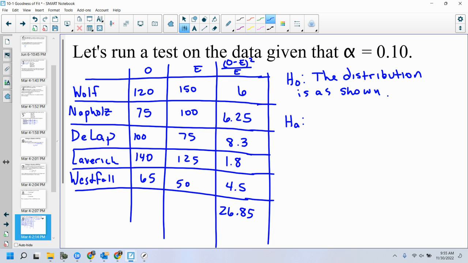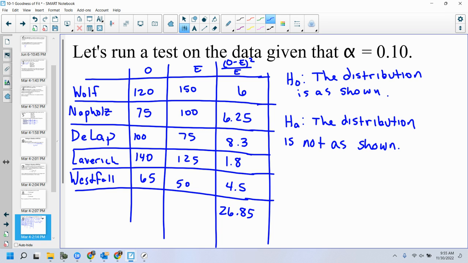That means the alternative hypothesis is the distribution is not as shown. You could say the distribution differs. That's what the book says. Actually, I think it just says that. The distribution differs. So the distribution is not as shown.